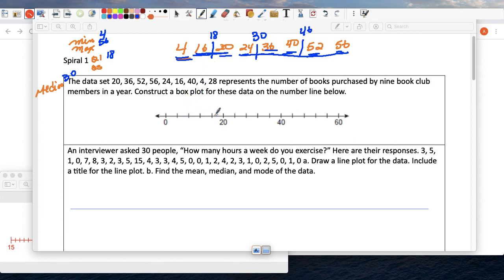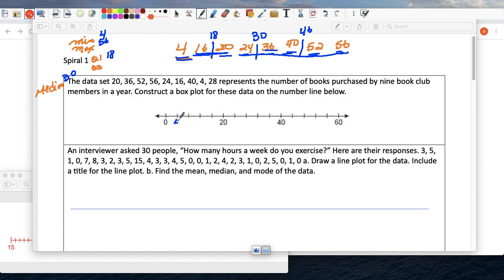So we need a 4. What is this going by? Hang on a second. There are 1, 2, 3, 4 intervals.